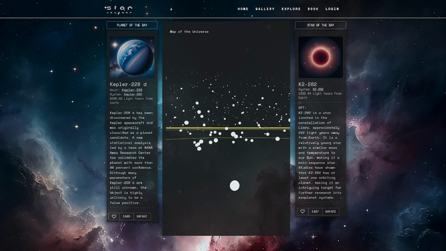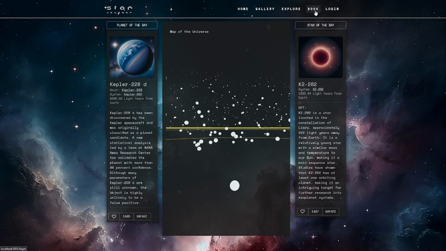Age of space travel. On the homepage of our web app, Star Voyager, we have the map of the entire universe, 4,000 destination stellar systems, and we also have information on every single planet and star within those systems. Obviously, you're not alone. We also have 500,000 fellow travelers' information, their trip records. You can even book your own trip.